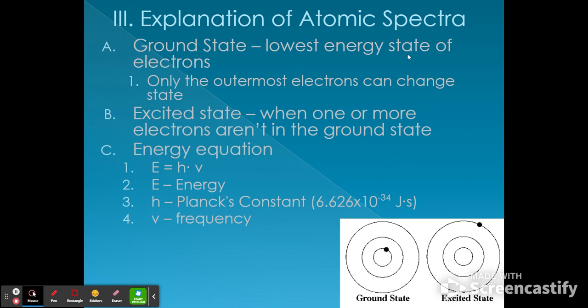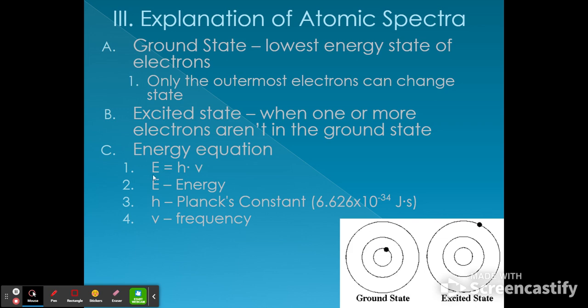The ground state is the lowest energy state for electrons. Only the outermost electrons can change state. So here's hydrogen, an example down here. Ground state would be the lowest ring, smallest one, and an excited state would be a higher ring. It's when one or more electrons aren't in the ground state.